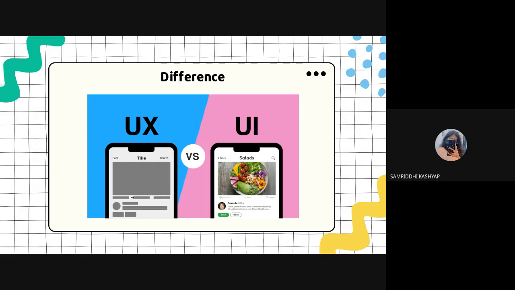This is what I meant by wireframing: placing boxes where the text will go, where the image will go. That comes under the UX, and then building upon the UX, the UI places the fonts, pictures and all, the color of the buttons, the font of the text. So that goes with the UI.